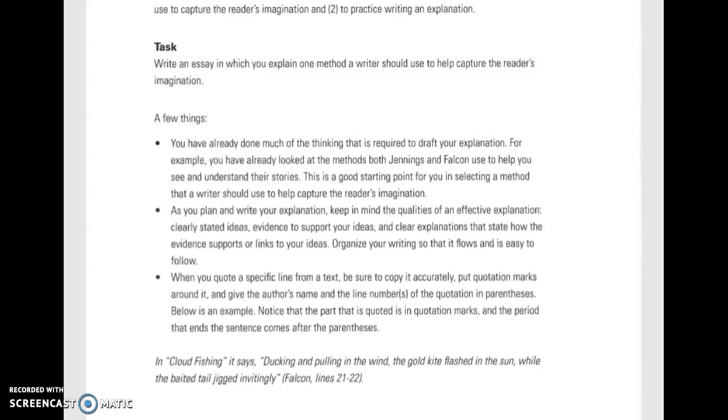Below is an example. Notice that the part that is quoted is in quotation marks, and the period that ends the sentence comes after the parentheses. So down below, you can see here, it's italicized. It says, in Cloud Fishing, it says, "Ducking and pulling in the wind, the gold kite flashed in the sun, while the baited tail jigged invitingly." So to show that this quote came directly from the text, quotation marks have been put around it. It also puts in parentheses the author's name and the lines of the story from which it came.